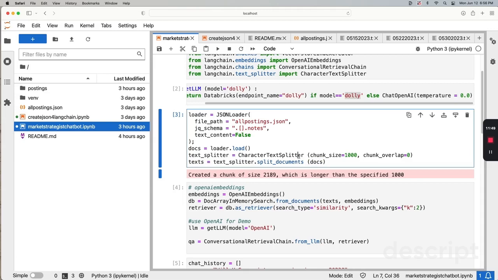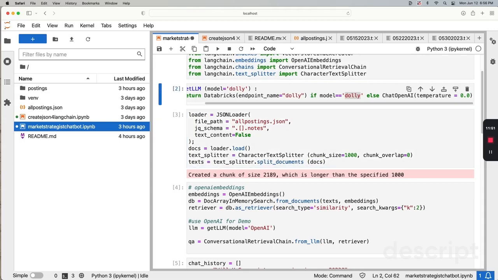So I'm going to run this. I'm going to run this first, defining a function and loading it. You see that we do have something over 1,000, one paragraph, so it will be truncated.